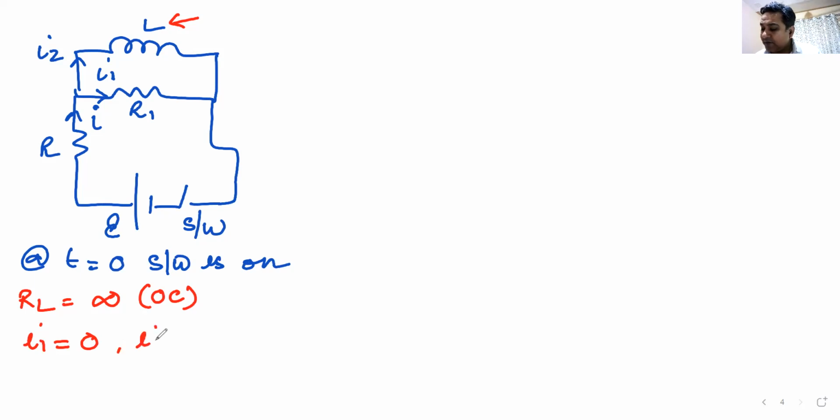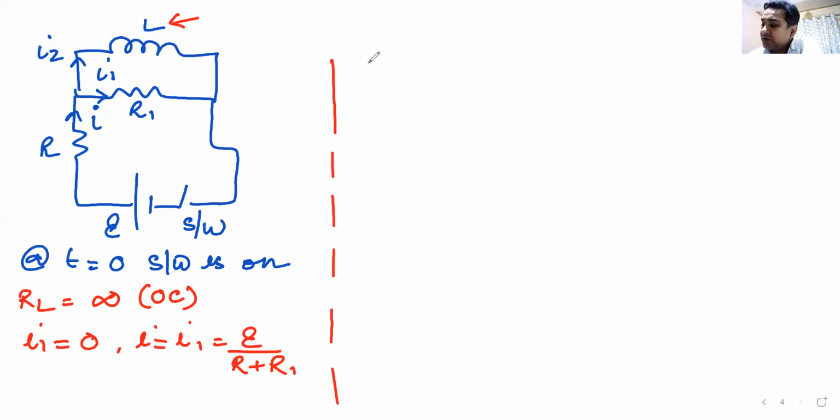So my I will be equal to I1. I is the current in the branch of R. I1 is the current in the branch of R1. And that will be equal to E divided by R plus R1. Do we understand this? Okay.